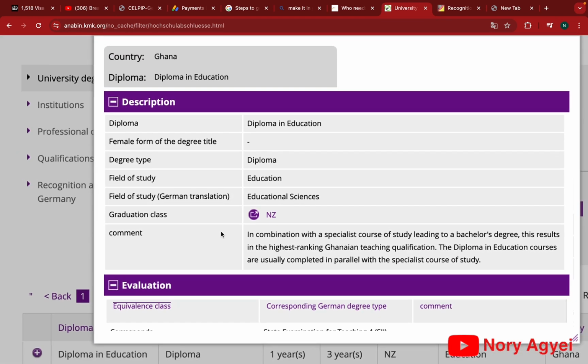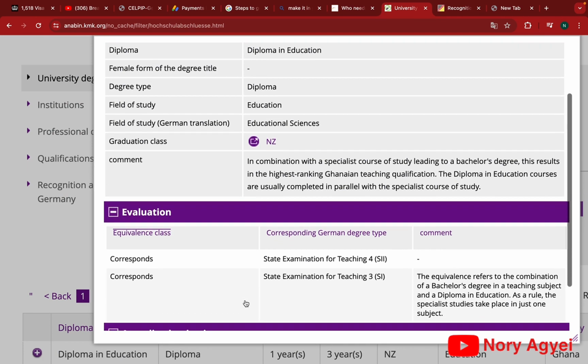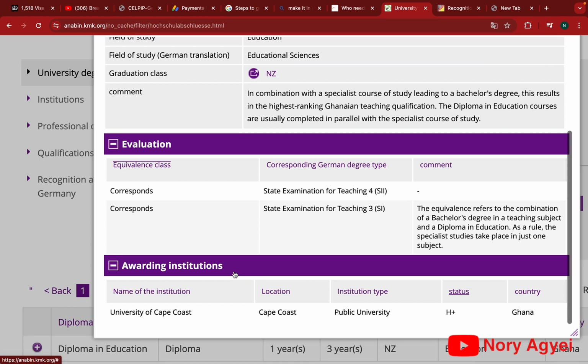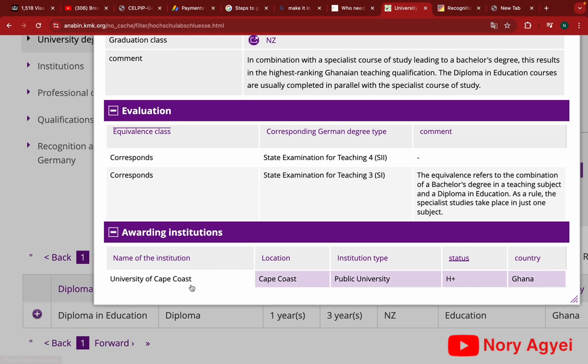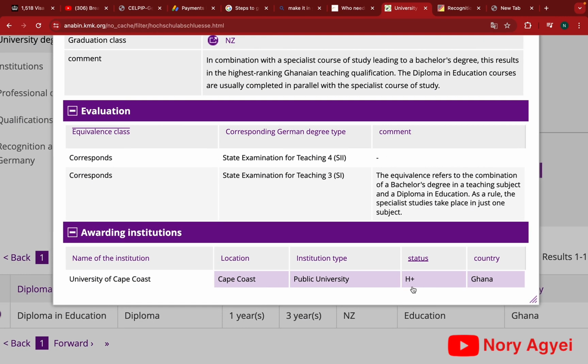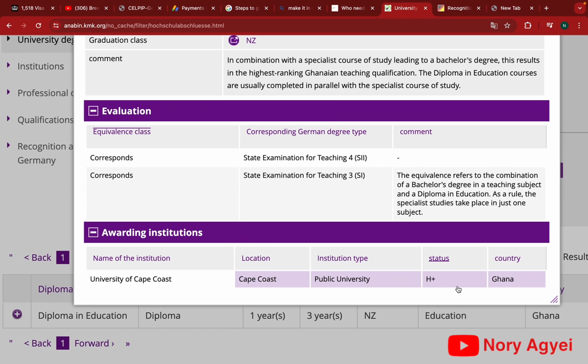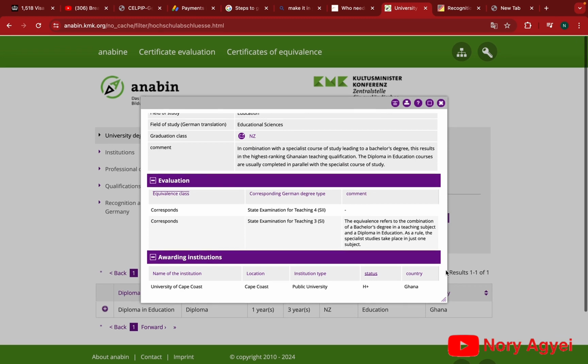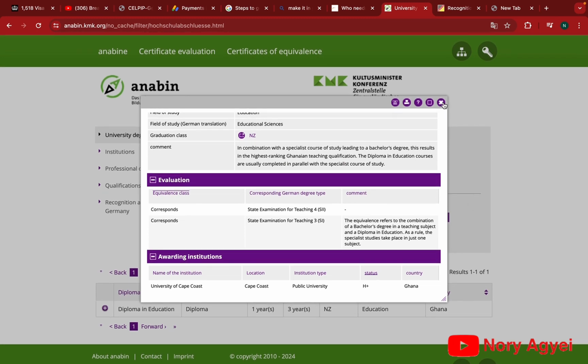You click on the little plus sign beside it, and it's going to take you to the page where you see the evaluation results. When you look at the evaluation side, you can see corresponds. That means that the diploma of education corresponds to German level. You can see the name of institution, that is the University of Cape Coast, and it has a status of H+. Actually, this document can even cover both the institution and the degree level as well. You click on the print button on your computer to save this document.